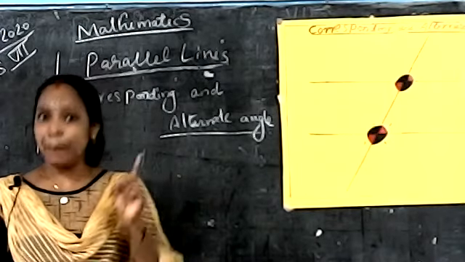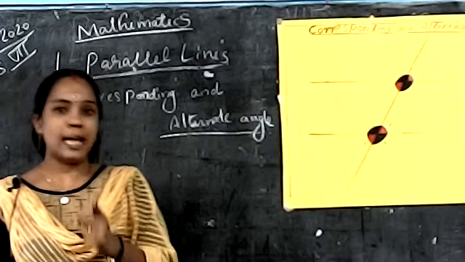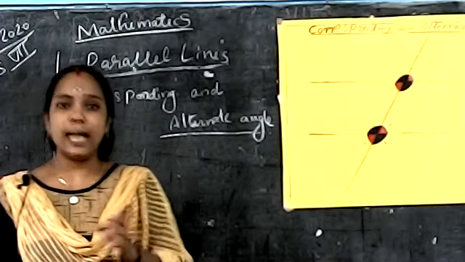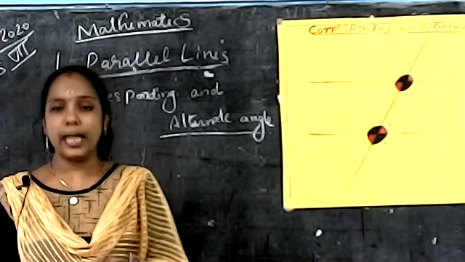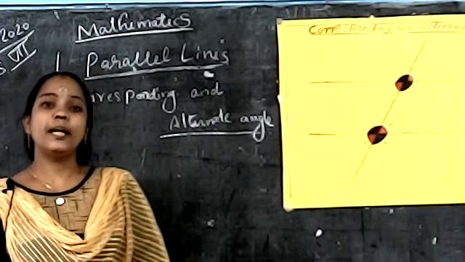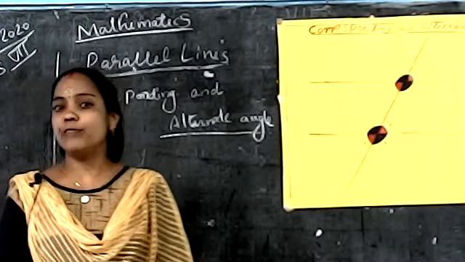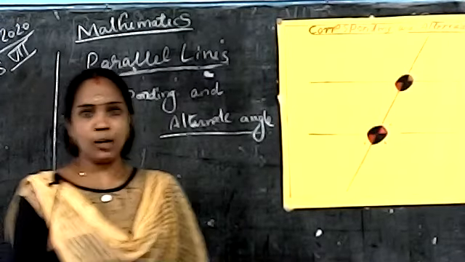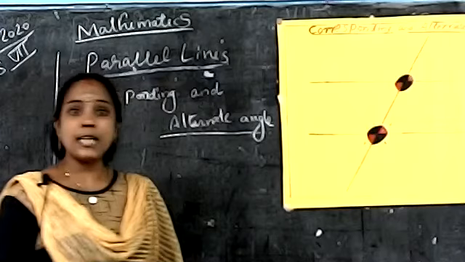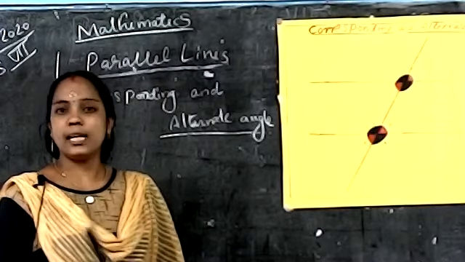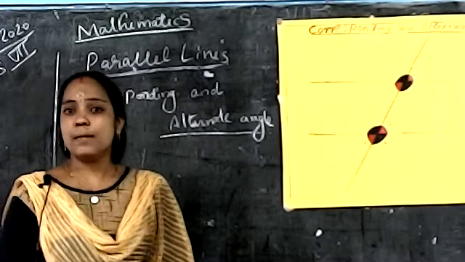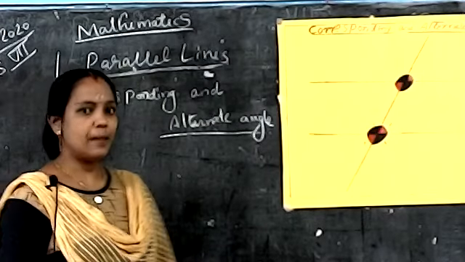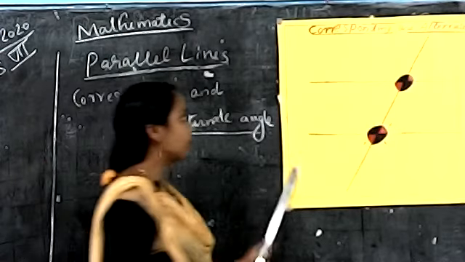Today, a pair of parallel lines is crossed by a third line, cutting across. That time four pairs of angles are formed. Four pairs of angles means how many angles? Eight angles are formed. What is special about those angles? Today we will discuss that. Okay, look at this picture.